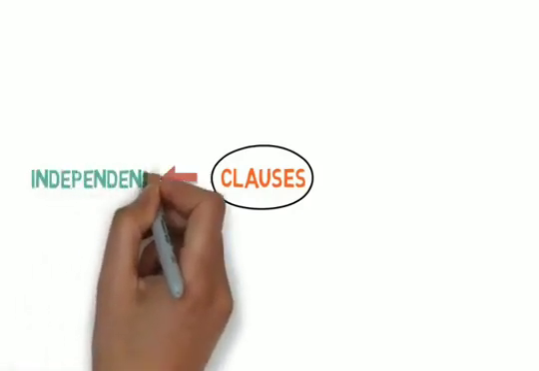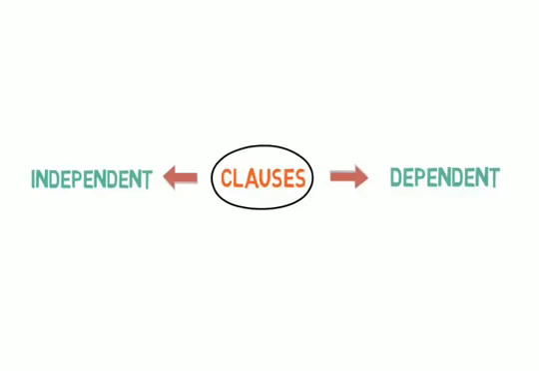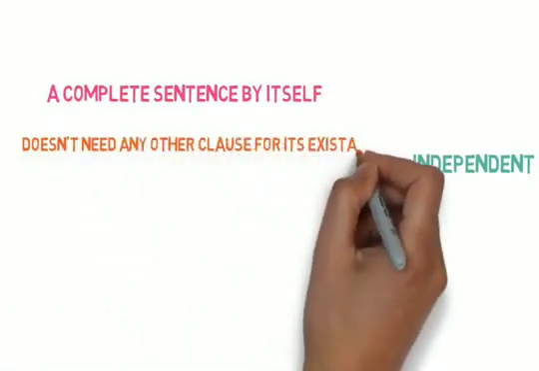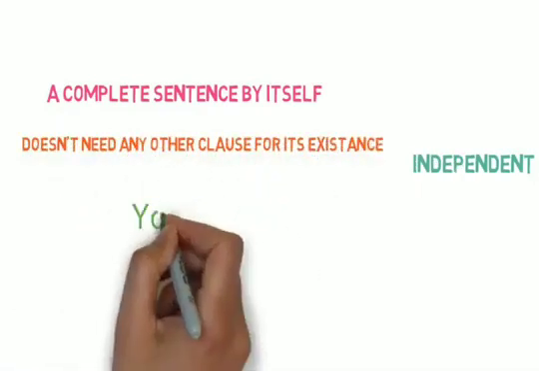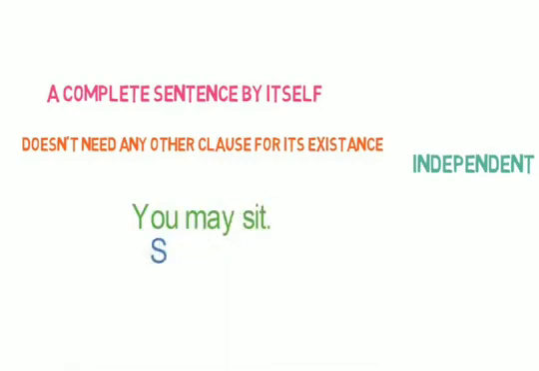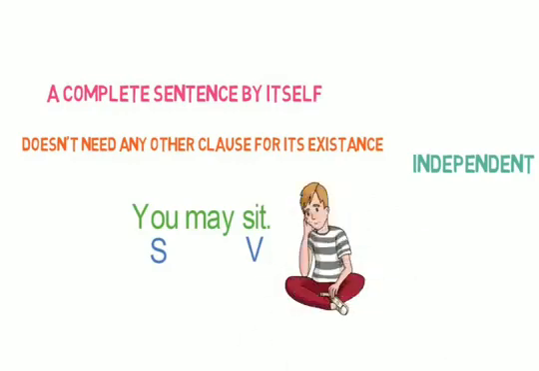Now clauses are mainly divided into two parts based on their usage. They are independent clause and dependent clause. An independent clause is a complete sentence by itself. It doesn't need any other clause for its existence. For example, you may sit, where you is a subject and sit is a verb, and the whole sentence gives a complete meaning or thought by itself, so it is an independent clause.